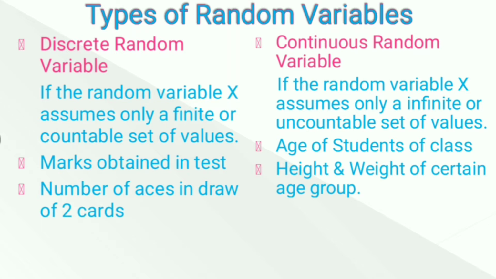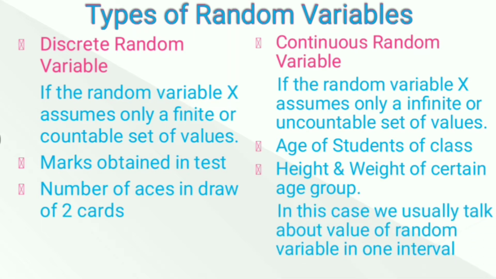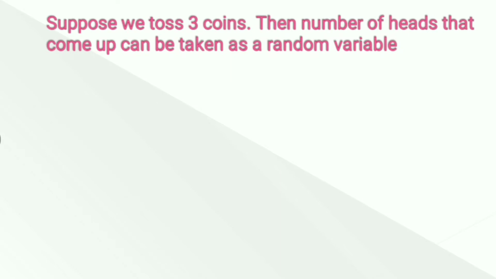In a continuous random variable, we always talk about a certain interval. That height will lie between this interval, between this and this. Age of this classroom will be from 16 to 17. Such kinds of random variables are continuous random variables. Let's look at one example.